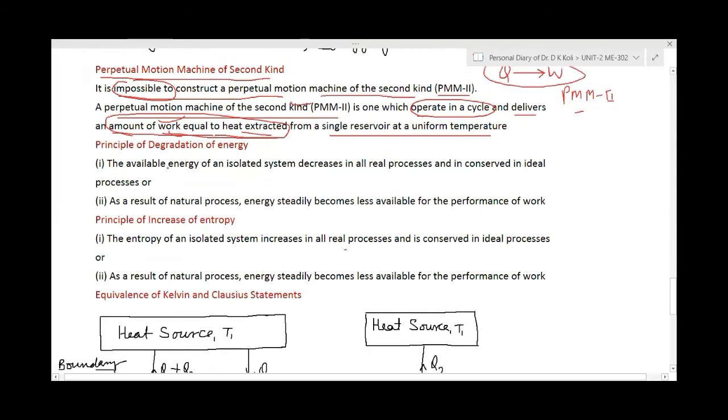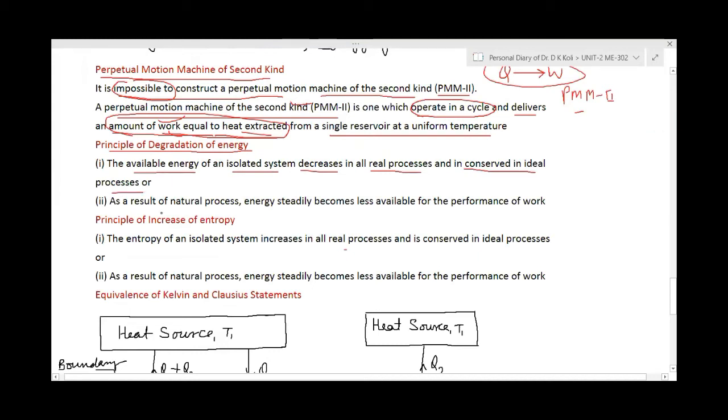Now there is some principle of degradation of energy. The available energy of an isolated system decreases in all real processes and it is conserved in ideal processes.